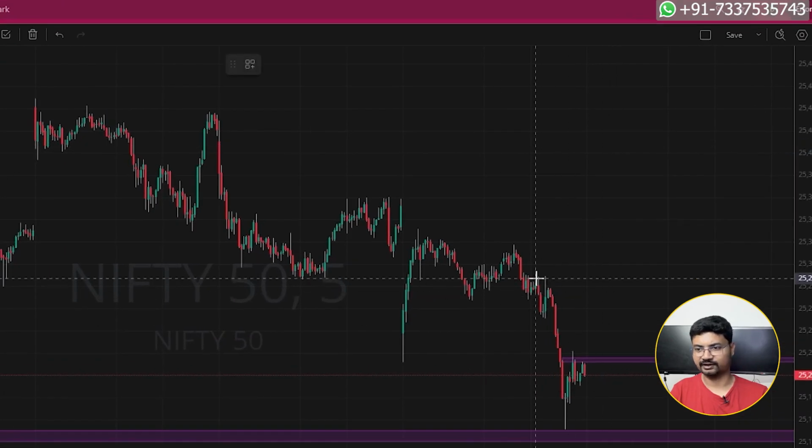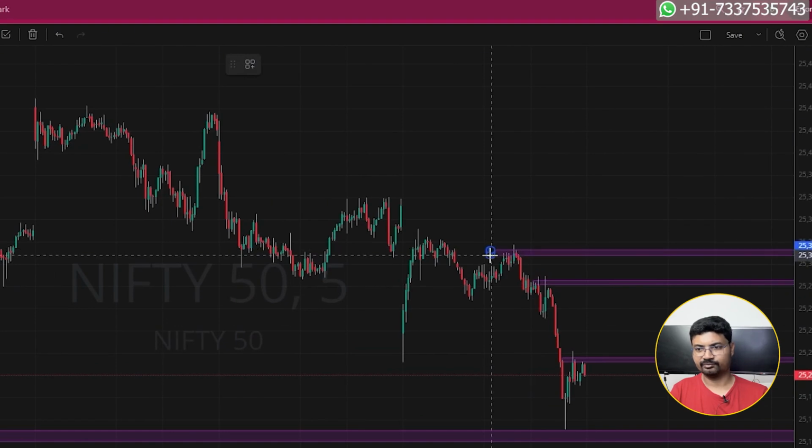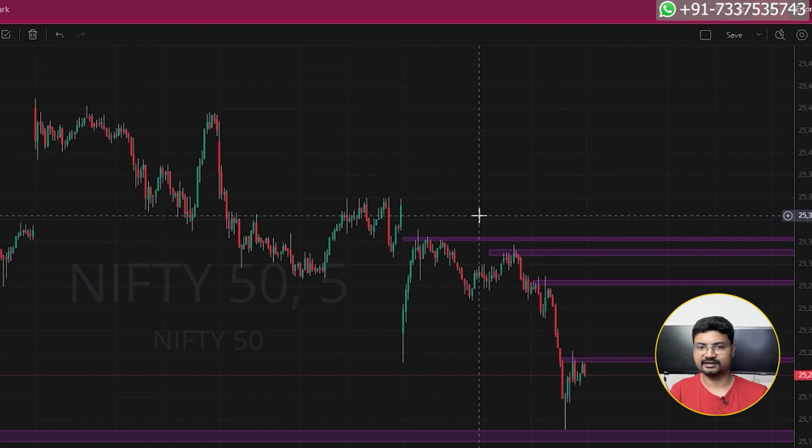Let's mark resistance levels. This is one of the important resistance levels for tomorrow's trading session. Another resistance. There are multiple resistance points. You can consider this as a zone. These two levels combined, you can consider this as a zone.